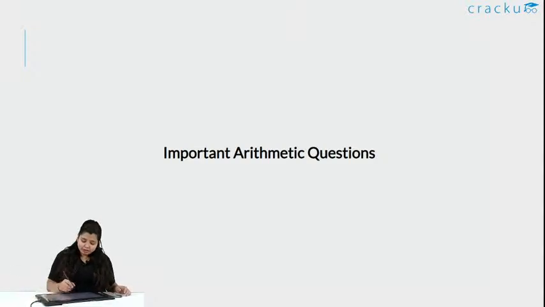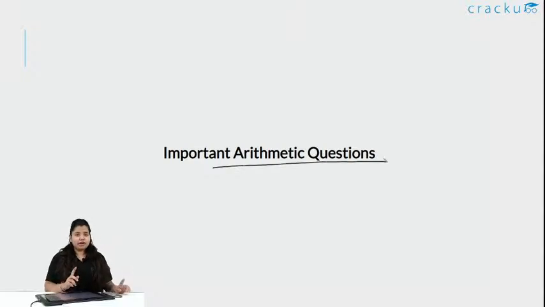In today's session, we will be doing important arithmetic questions. We have already done one session for that, and in that we had different topics, and in this we will have again 5 different topics.